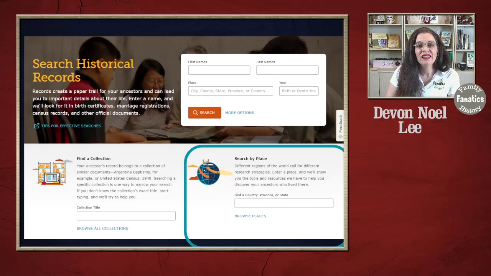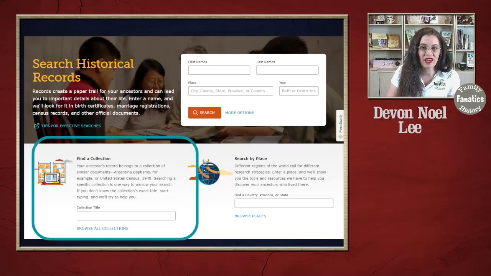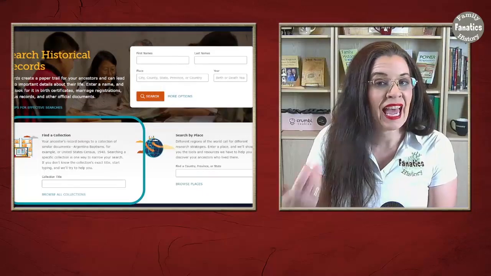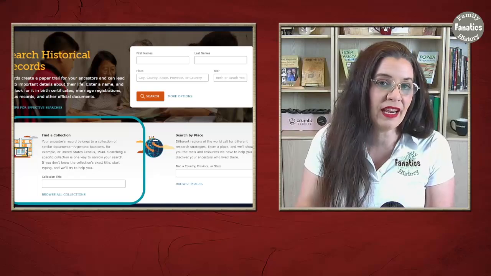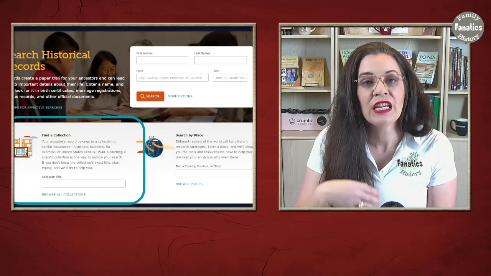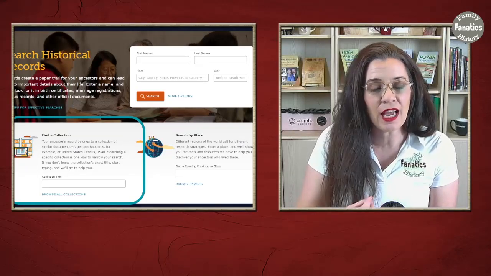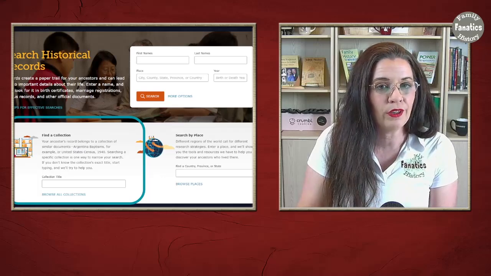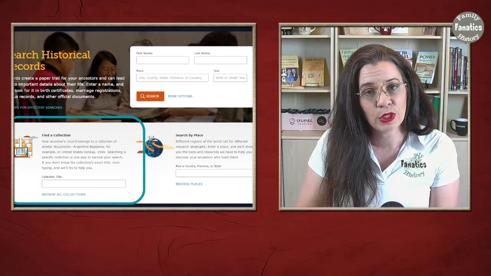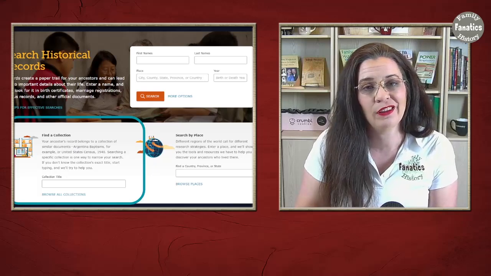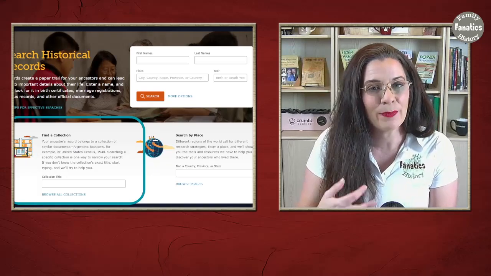The next one I want you to investigate is if you have found videos here on Family History Fanatics, such as tax records, probate records, land records, census records. If you know of a specific type of record that you want to look for, then you want to come and actually sort and filter the collections by type and title.